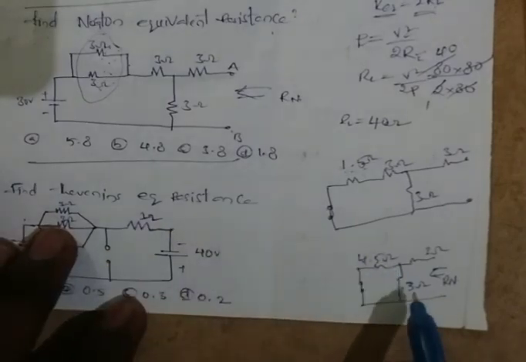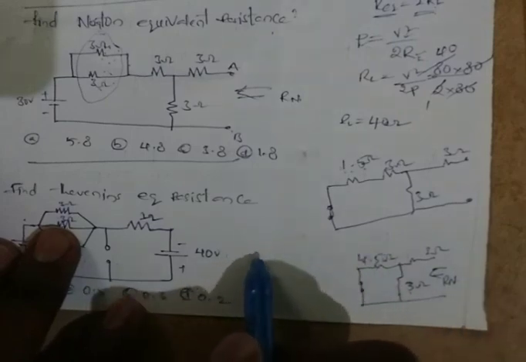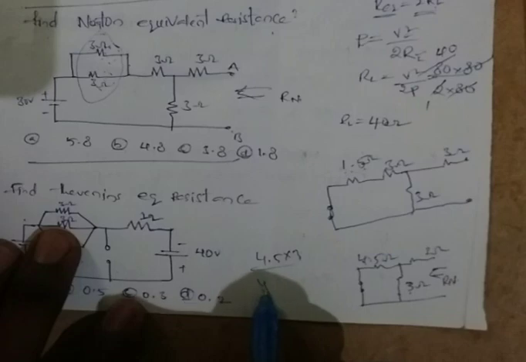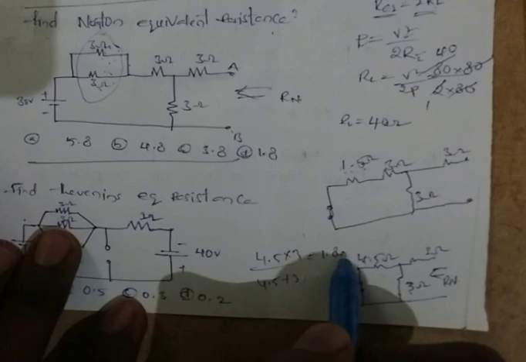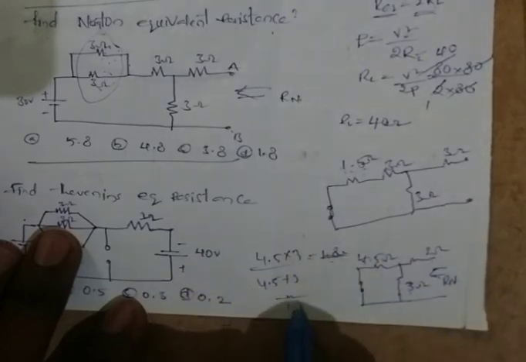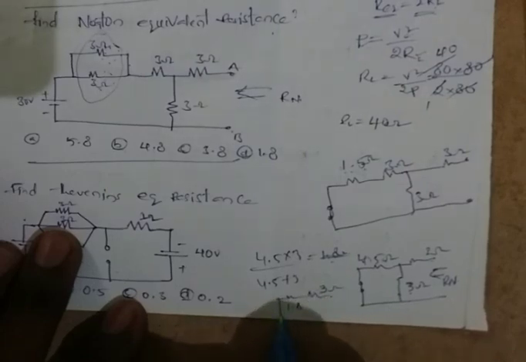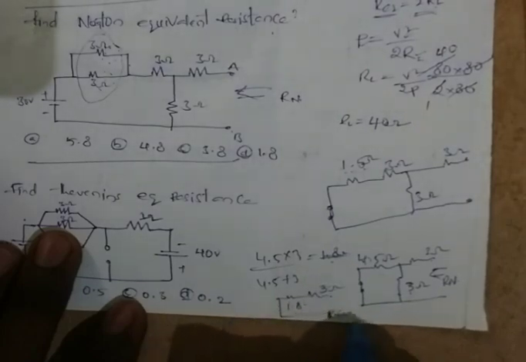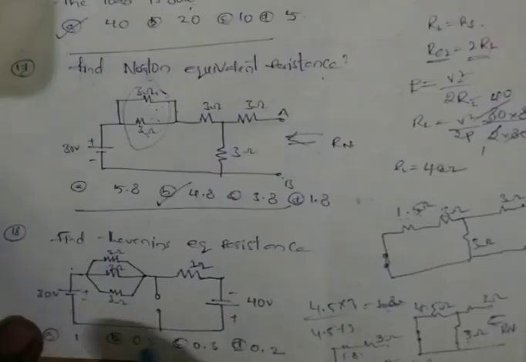4.5 ohms and 3 ohms, those are in parallel. So the equivalent resistance is 4.5 into 3 by 4.5 plus 3. We get here 1.8 ohms, and this 1.8 ohms is in series with the 3 ohms. 3 plus 1.8, 4.8. So Rn, the Norton equivalent resistance, is equal to 4.8 ohms. So option B is the correct answer. Move on to the next question.